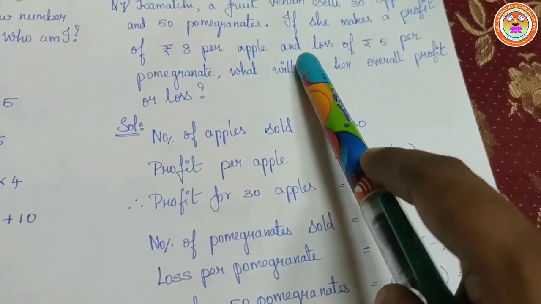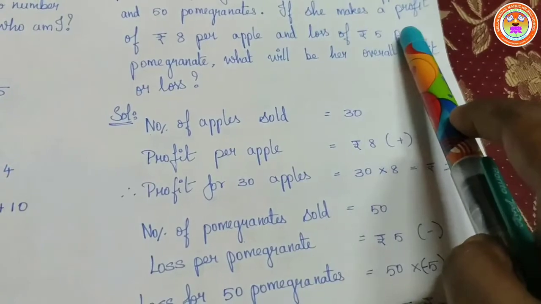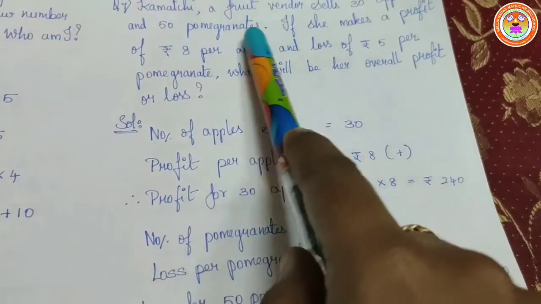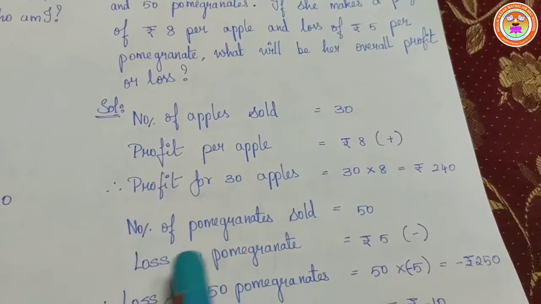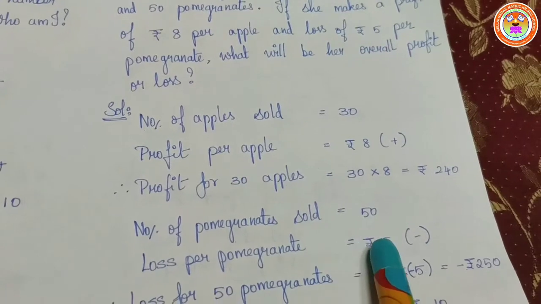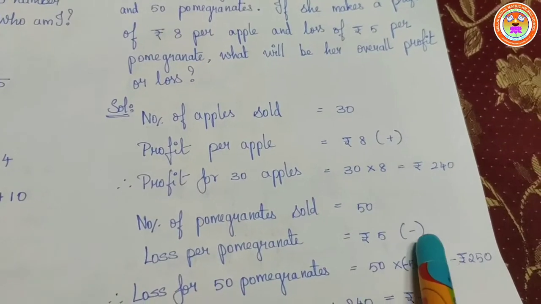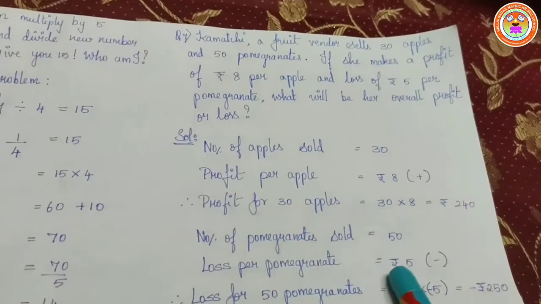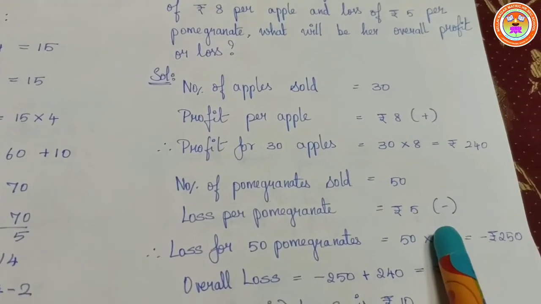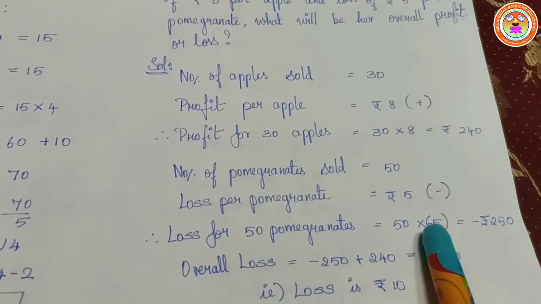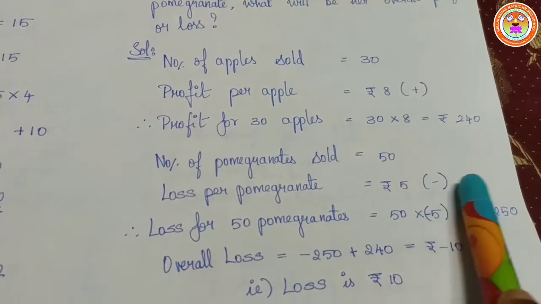Now we'll go to pomegranate. But in pomegranate, what is she doing? She is facing a loss of 5 rupees. How many pomegranates has she sold? 50 pomegranates. The number of pomegranates sold is equal to 50. And the loss is how much? Rupees 5 for one pomegranate. So loss is taken as negative. Now this is for one pomegranate. What about 50 pomegranates? 50 into minus 5, because it is a loss, we are writing minus 5. What is 50 into 5? 250 with the minus symbol because of the loss.